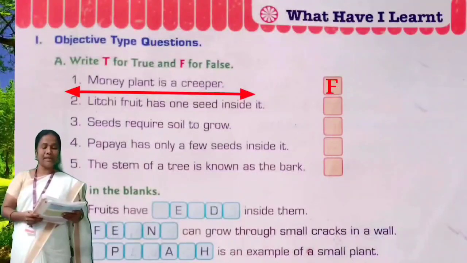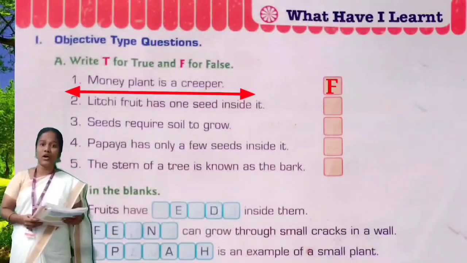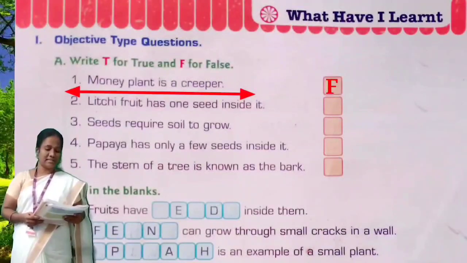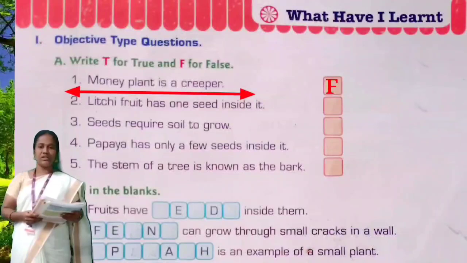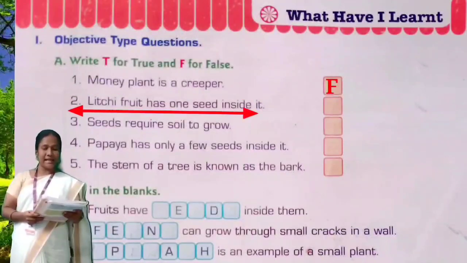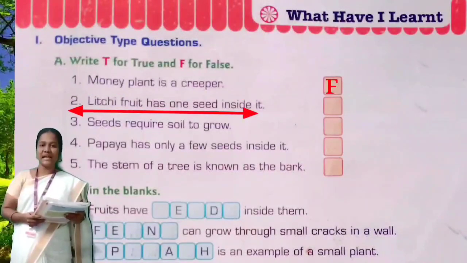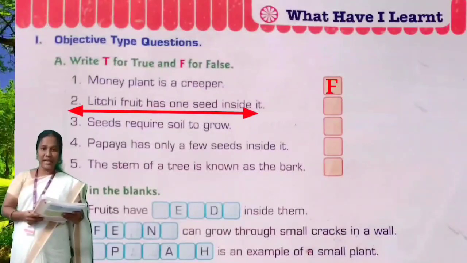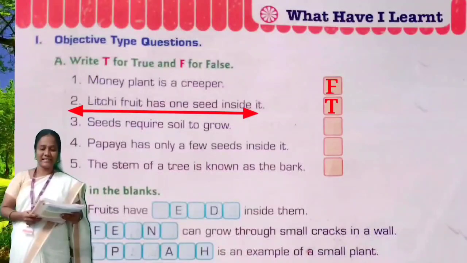Money plant is a creeper. False. Very good. Next question. Lychee fruit has one seed inside it. Yes, that fruit has only one seed. That is a true sentence. Yes, true.